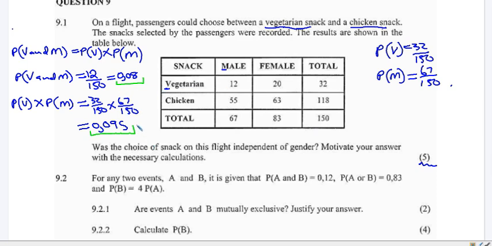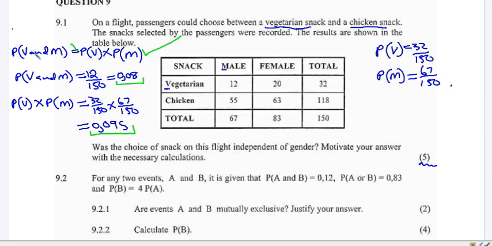So what does this tell us? We can see that the probability of V and M, that is the probability of choosing vegetarian while being male, is not equal to the probability of vegetarian times the probability of male. These are not equal, so we can conclude they are not independent, because this should be the equation for independent events.